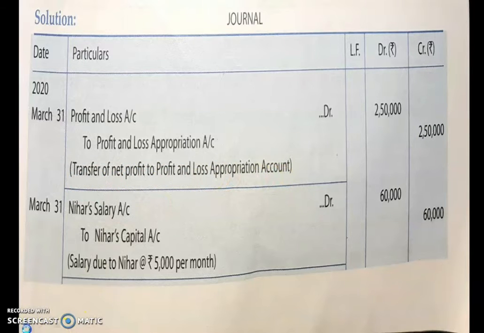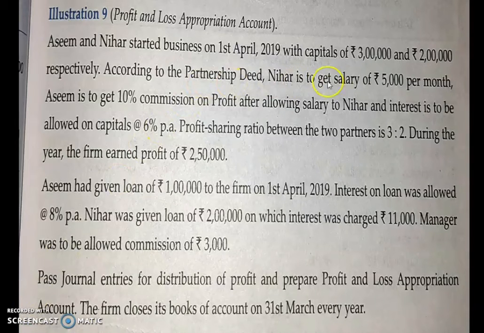The next thing mentioned in the question is regarding Nihar's salary. It was per month, you have to convert into yearly salary. So 5,000, in one year there are 12 months. So 5,000 into 12, you will get 60,000 as Nihar's salary.